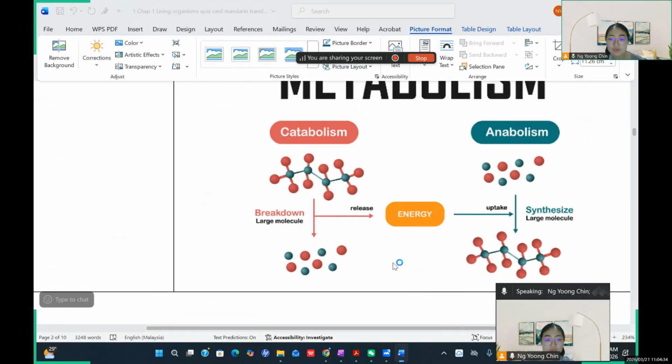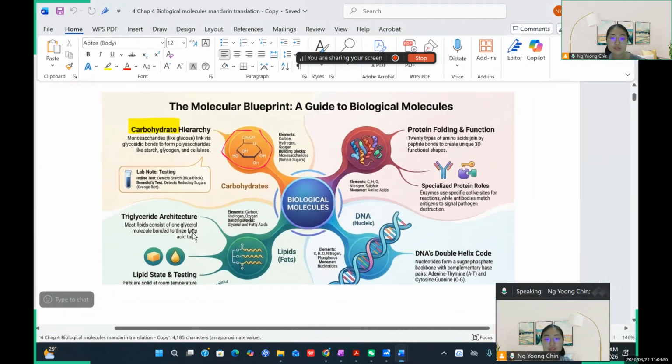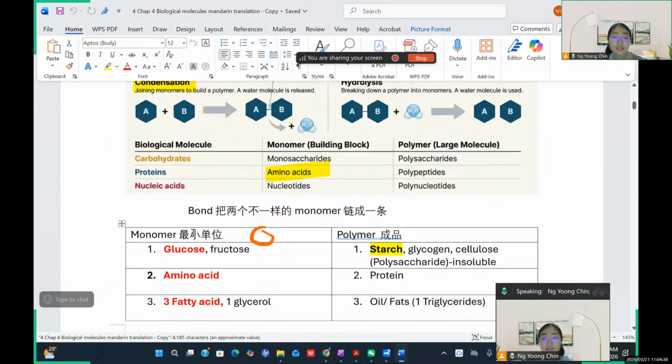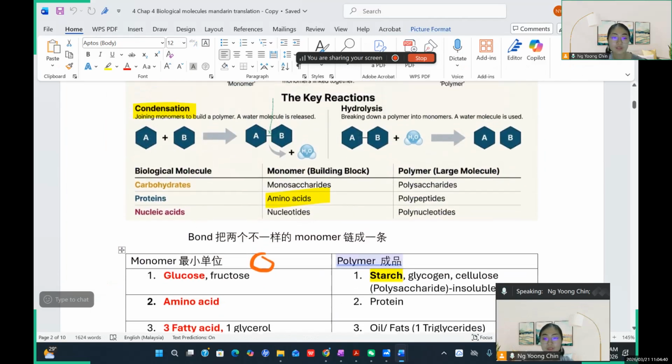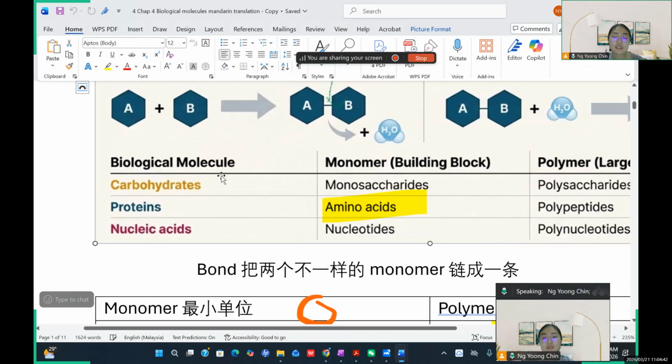Okay, let me open the notes. So this is the note generally. You can see our biological molecules in our body: we have proteins, carbohydrates, 碳水嘛，蛋白质. So we require monomers to build up, and the monomer to build up the proteins is the amino acid, 氨基酸, okay?